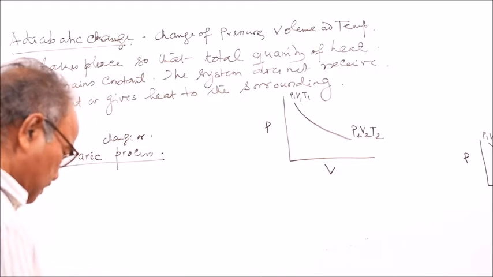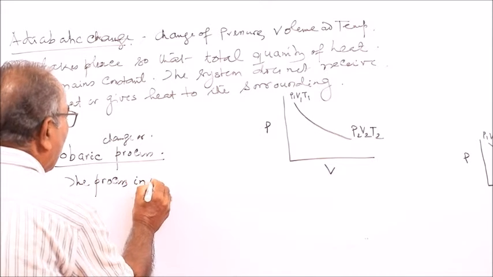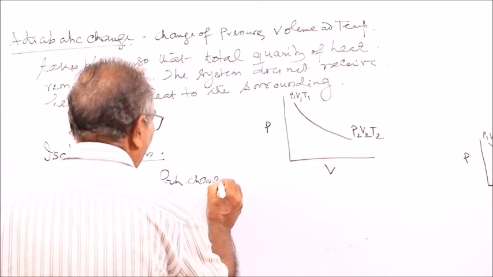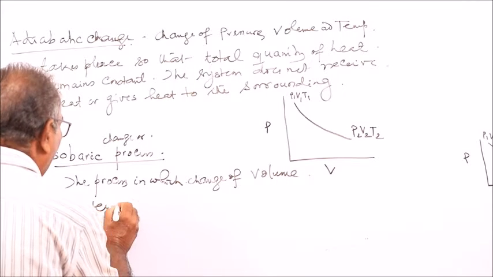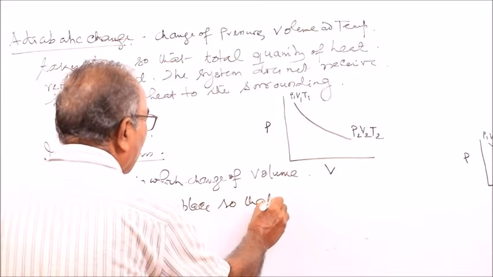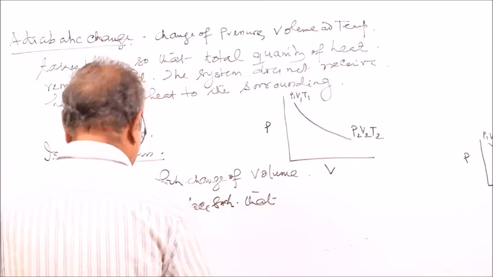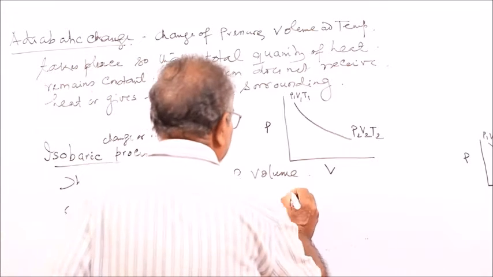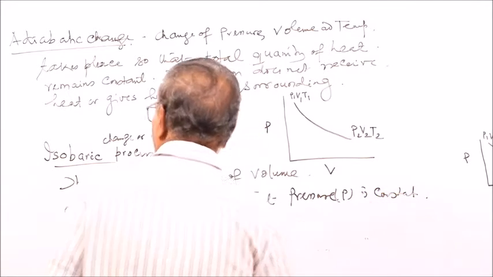The process in which change of volume and temperature takes place such that pressure remains constant, P is constant, is called isobaric process.